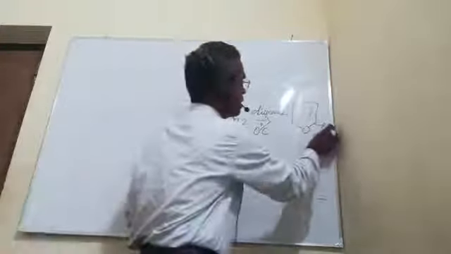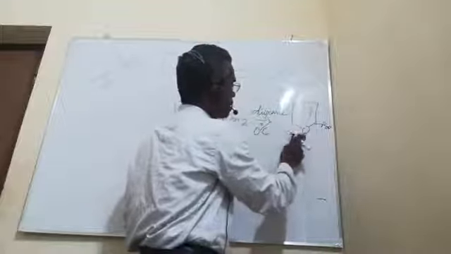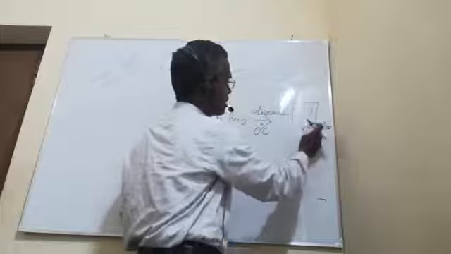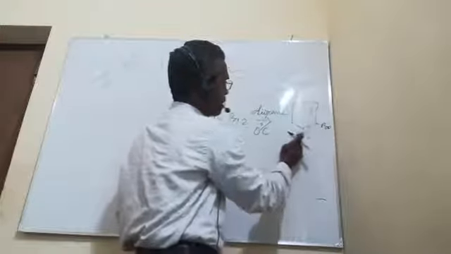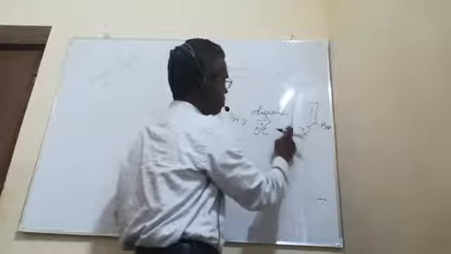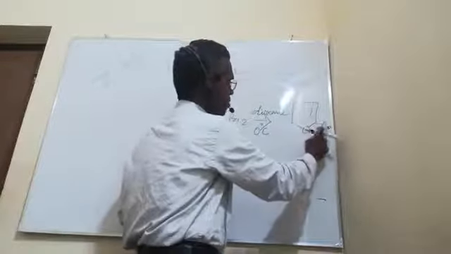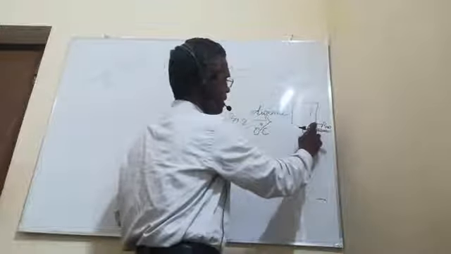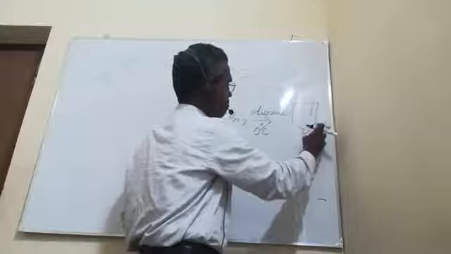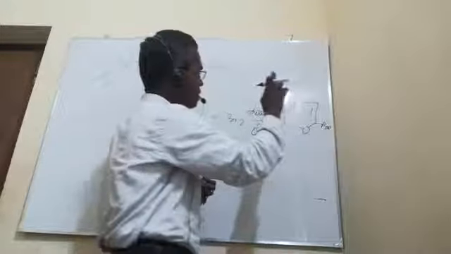This is position number 2, and this is also position number 2. If you count anticlockwise, this is position 1 and this gets position number 2. If you count clockwise, this is again position 1 and position 2. Both are position 2. Therefore, at position number 2, bromine gets substituted, replacing the proton of furan.